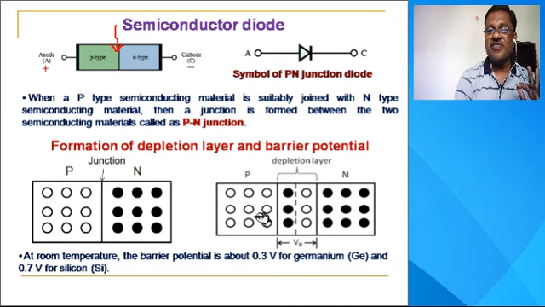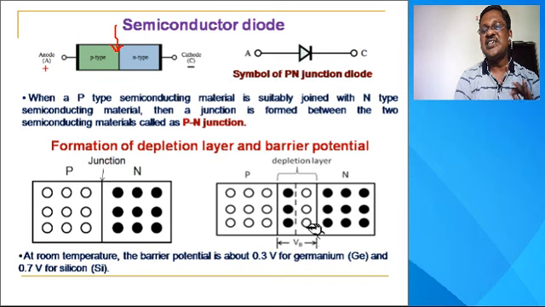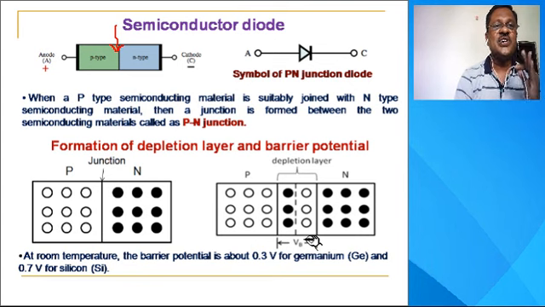Same is the case from the p side. When holes cross the junction, again they are repelled by the holes present in the depletion layer, and therefore they will never enter into the n-type material. So this barrier potential prevents further diffusion of charge carriers.